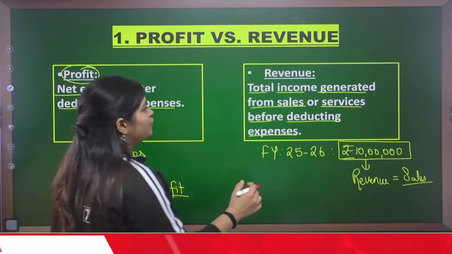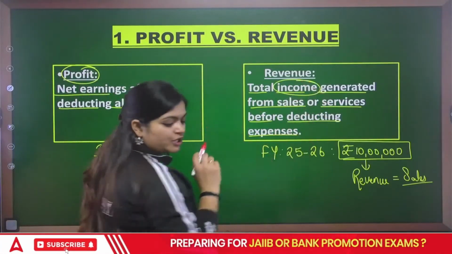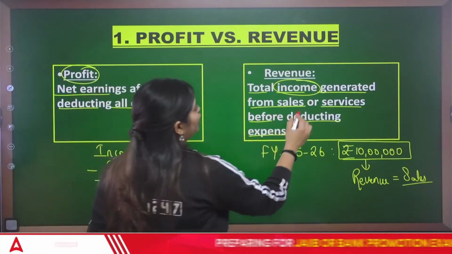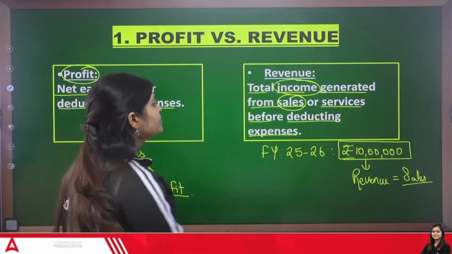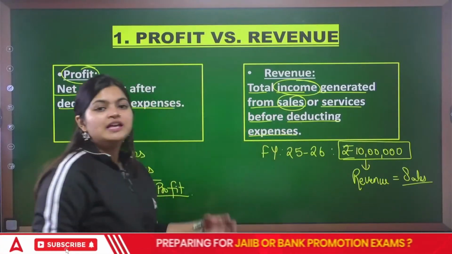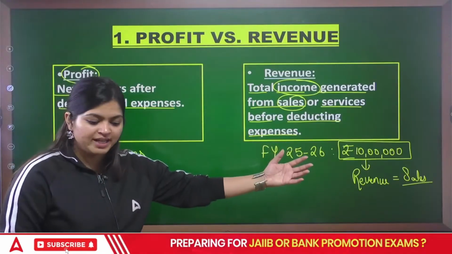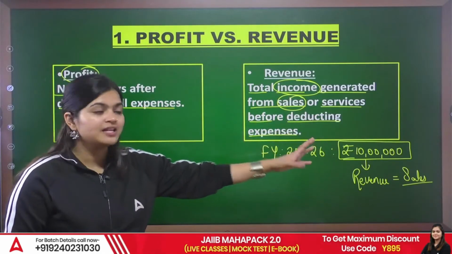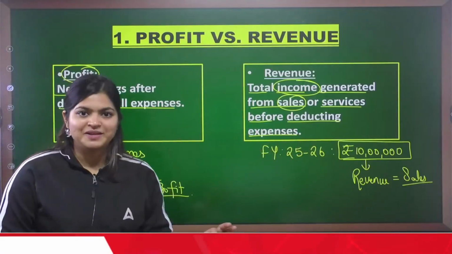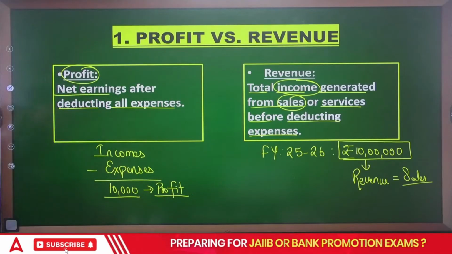Revenue means what? Total income generated with the help of your sales, or if you are doing any services as your main work, before deducting any expenses. So that is your revenue. Revenue is something in which you are doing business. Profit is when you subtract expenses. So this is your profit versus revenue.